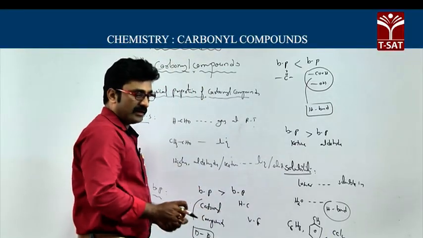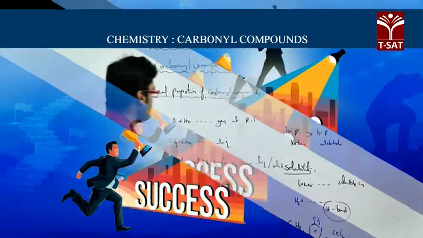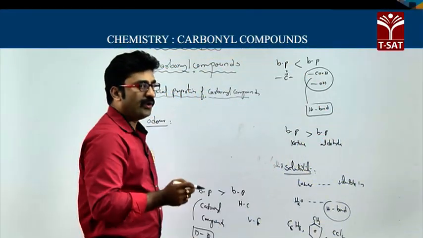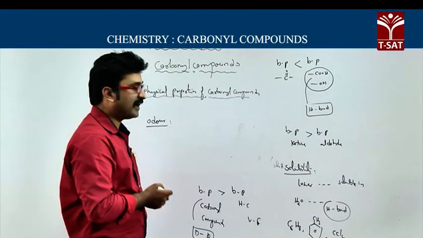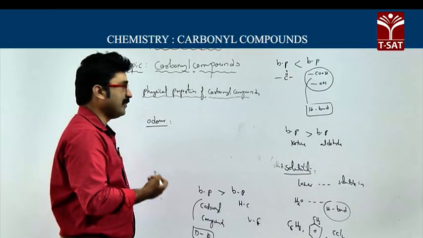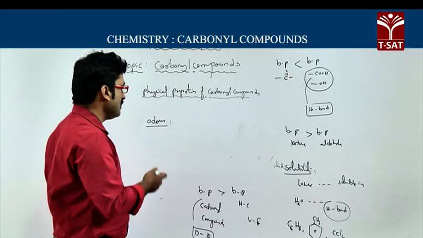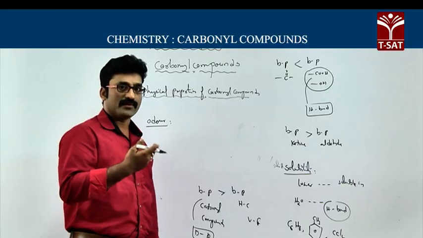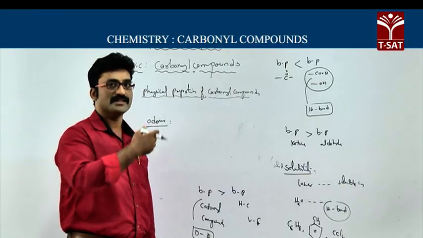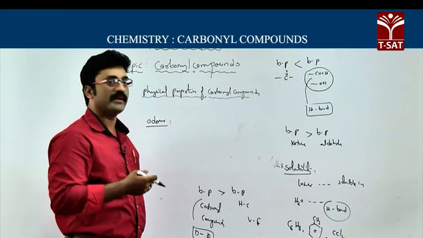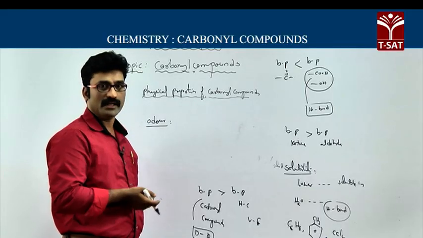Okay. Now we will go for odor of aldehydes and ketones. You know, lower aldehydes have a pungent smell. They have a bad odor, pungent smell. In aldehydes, as the number of carbon atoms increases, the pungent nature gradually decreases, whereas the fragrance gradually increases.